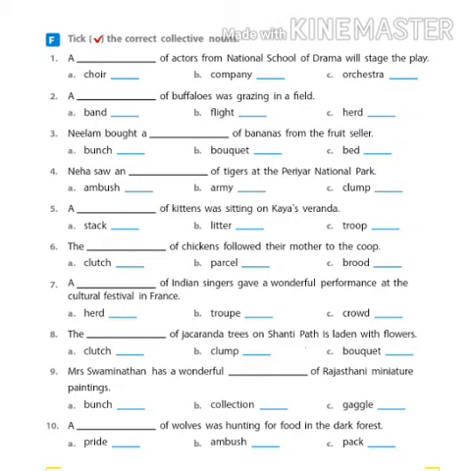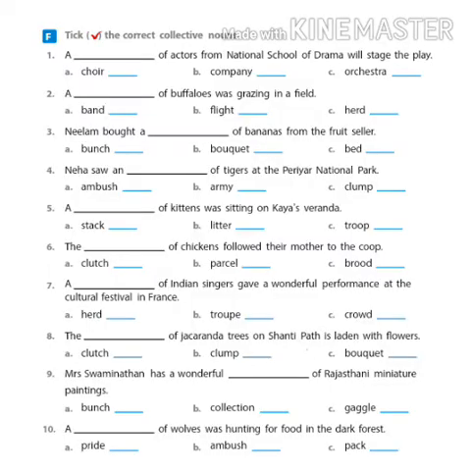Now do the second one. A dash of buffaloes was grazing in a field. So first option is band. Band is usually referred to a group of musicians, a band of musicians. Flight, we can also refer to a group of birds or a group of steps. Flight of steps. And herd is usually referred to a group of cattle. Cattle can be goat or cows. So it is a herd of cows or a herd of buffaloes. So here it is a herd of buffaloes.